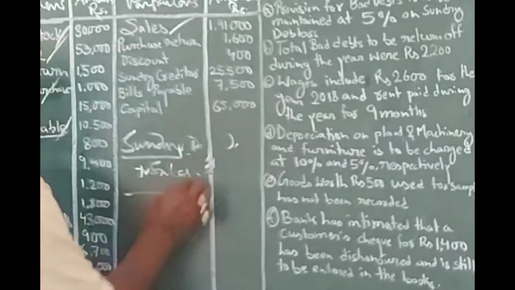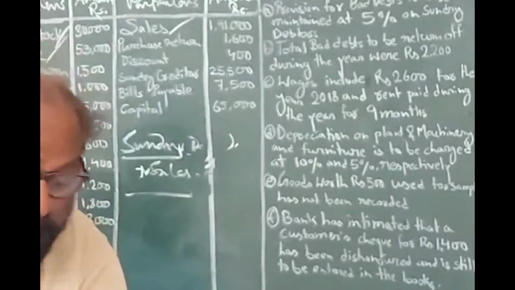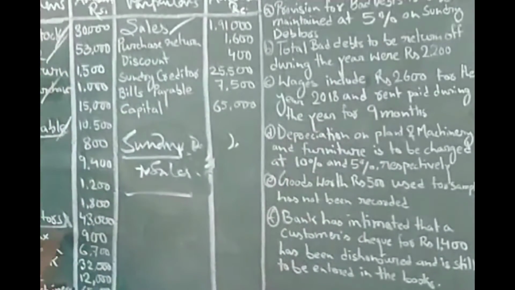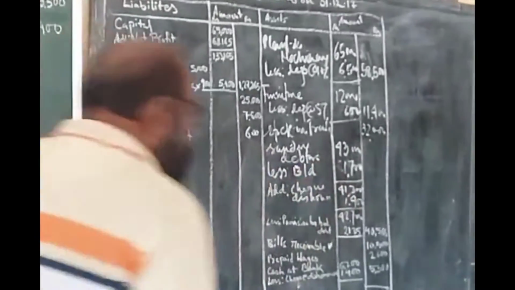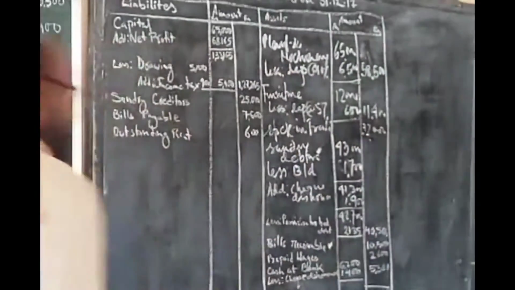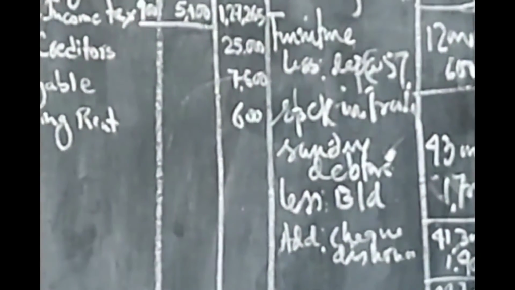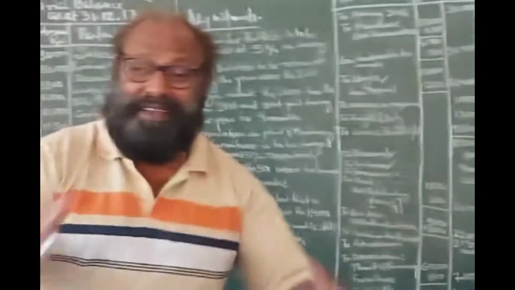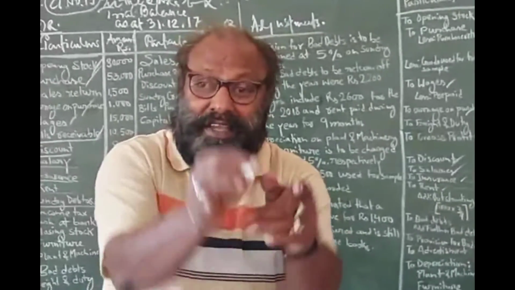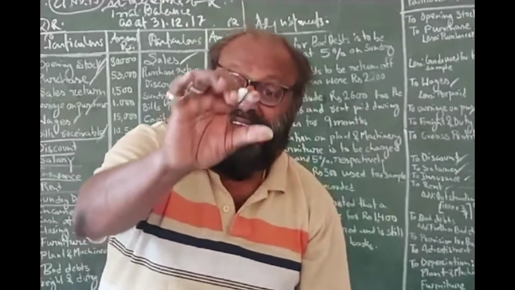Now sundry debtors, what it is, I have already told you. I am not entering into much more detail. So sundry debtors is an asset, and it should be put in the asset side of the balance sheet. You see, it is over here. Okay. I am a bit fast because the area is very highly voluminous. Space is very low over there.